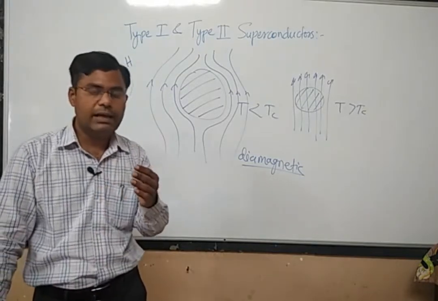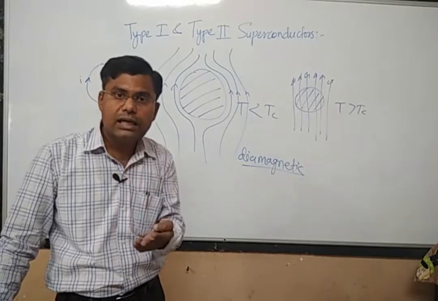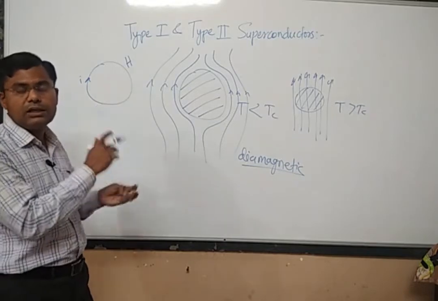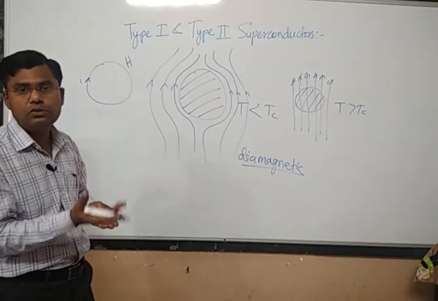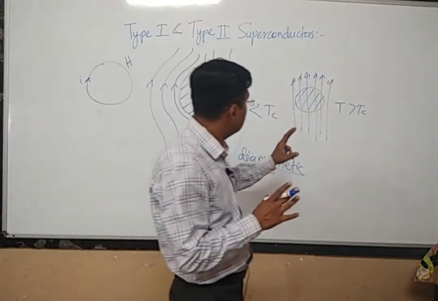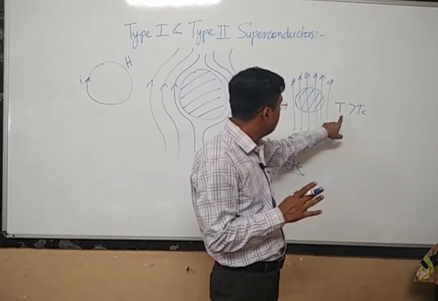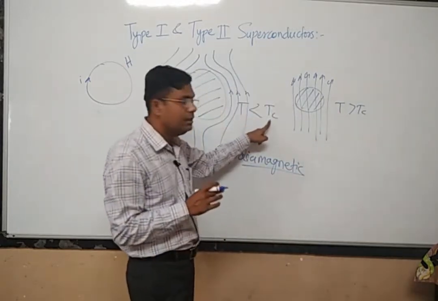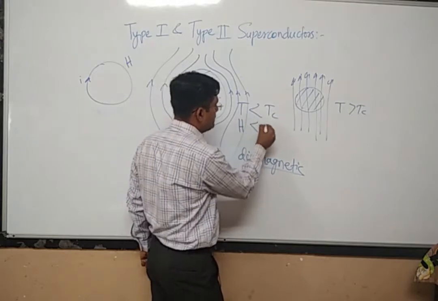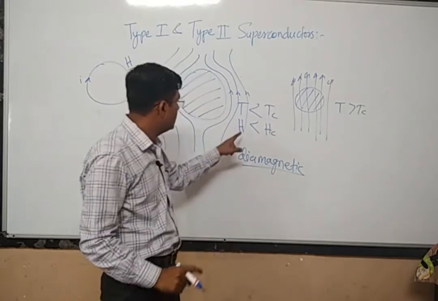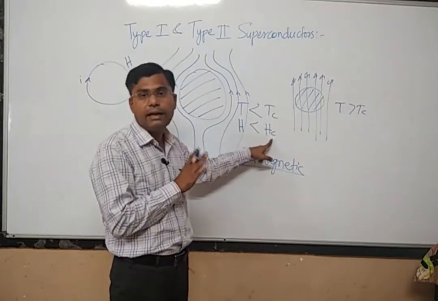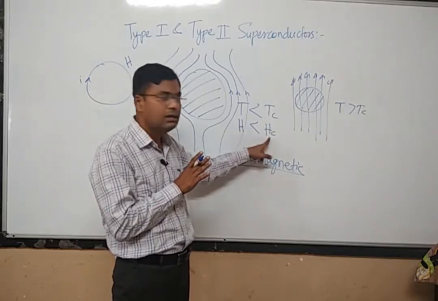If the magnetic field generated has a value much larger than some specific value, then also the superconducting state will not be there. The superconductor will be transformed into a normal conductor. So what is the special property of a superconductor? Superconductivity will exist only when the temperature is less than the critical temperature. Also, the magnetic field created by that superconductor should be less than the critical magnetic field.